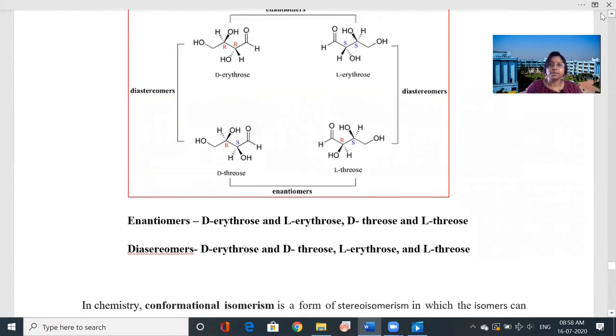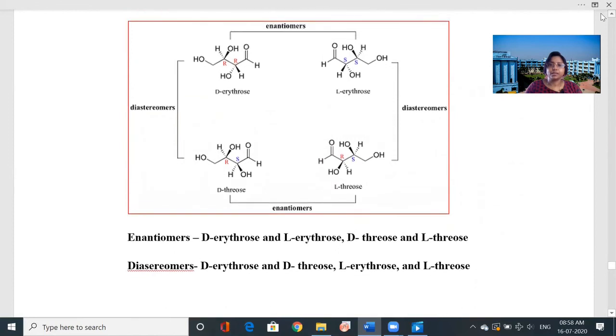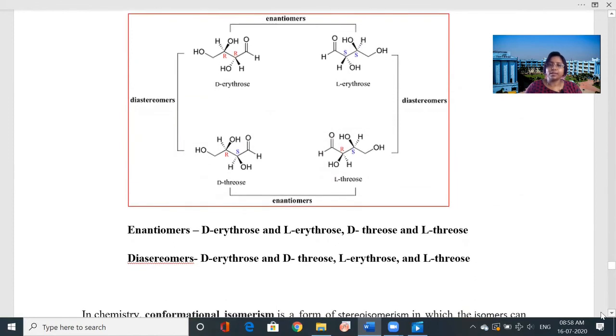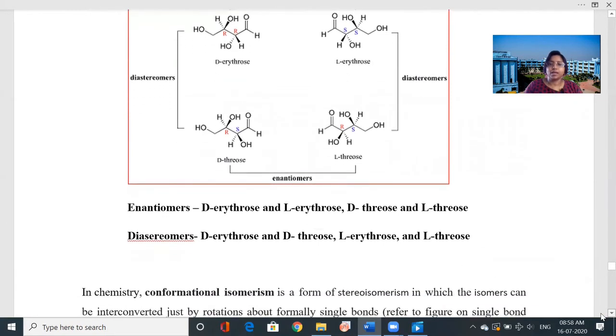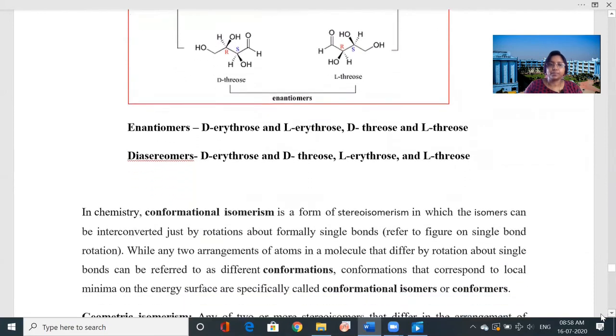So diastereomers, of course they are isomers. Their molecular formula will be same. They are optically active, but their properties are different. They do not have the mirror image. If you look carefully, then you will see they are different.